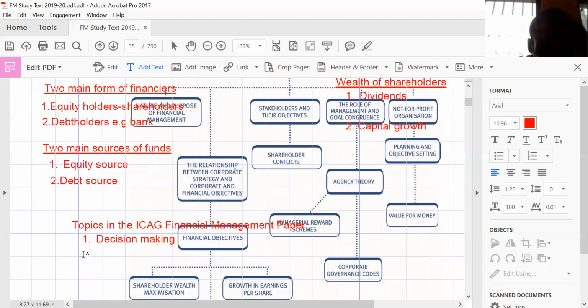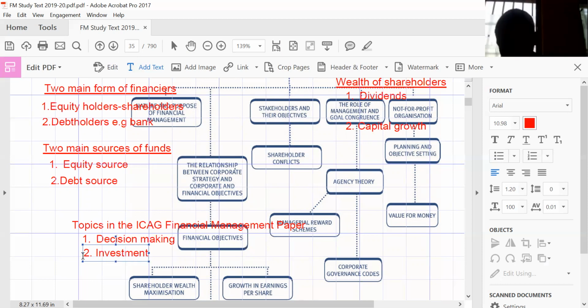Okay. Now, decision making as a topic is still looking at how to maximize the wealth of shareholders. So you make decisions on items or issues which will maximize or increase the wealth of shareholders. You are not supposed to come out with decisions which will not lead to the overall goal of you as a financial management student. That is decision making, the first topic, the framework, the role of financial management. We move to the second topic, that is investment appraisal.